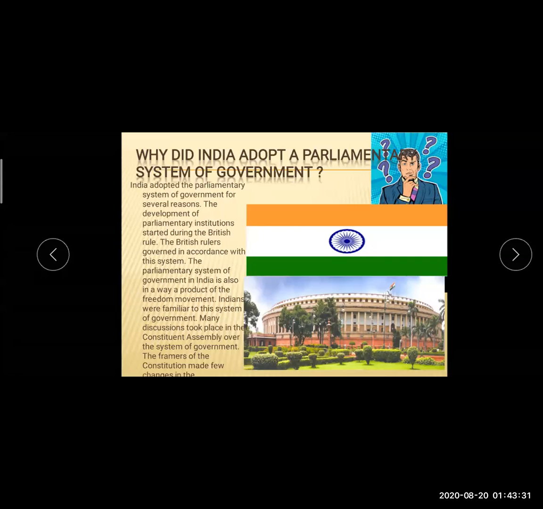And I don't want to say this, but somewhere this parliamentary system was very helpful in getting independence. I'm not telling that the people who sacrificed their lives did not have the lion's share, but somewhere it is a product of this.